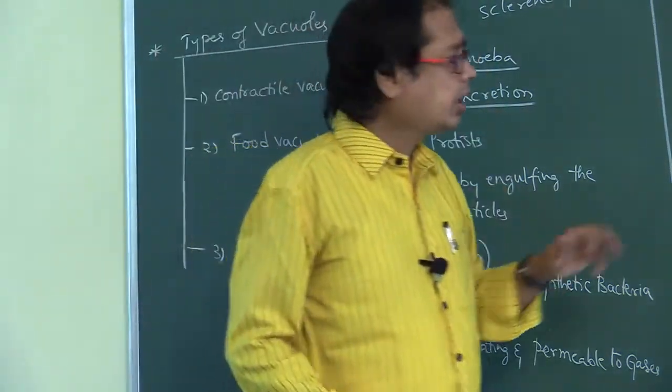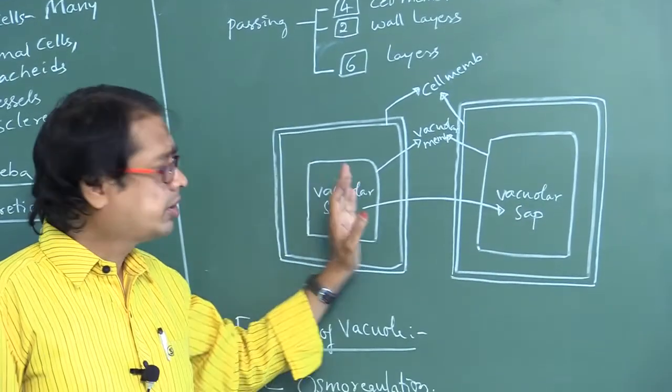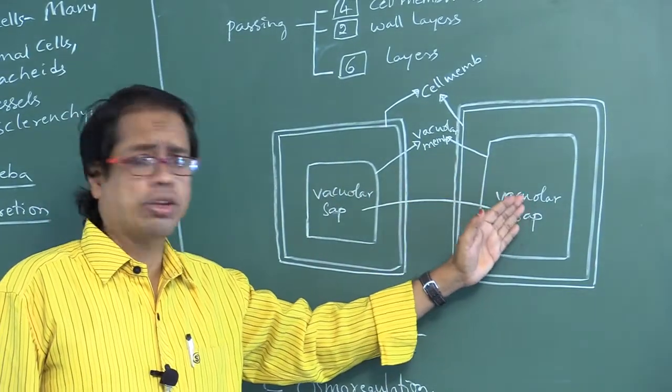Okay? Let us see, one question I am going to ask. This is one cell's vacuolar sac. This is another cell's vacuolar sac.